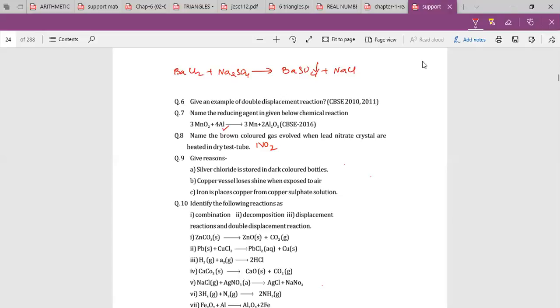So due to formation of copper carbonate, it loses its shine. Everyone start writing answers. Copper, when exposed to air, combines with carbon dioxide and moisture and forms a layer of carbonates and hydroxide. Due to formation of this layer, the copper loses its shine.